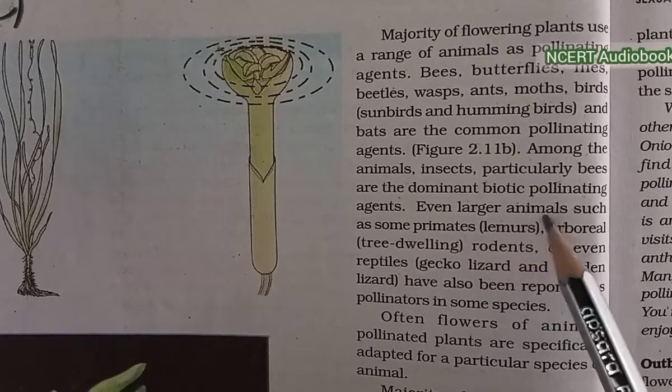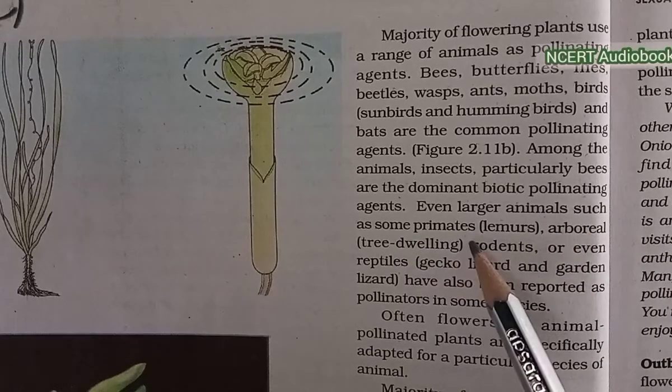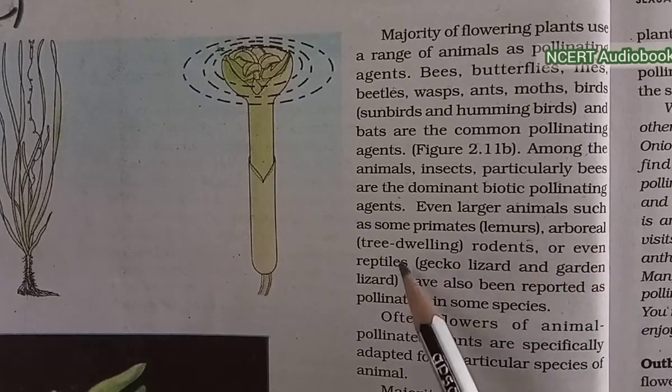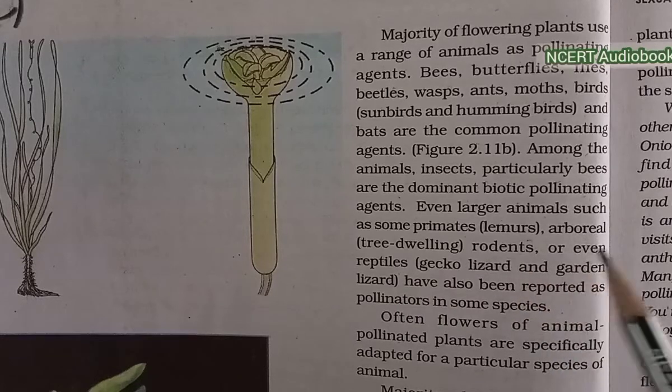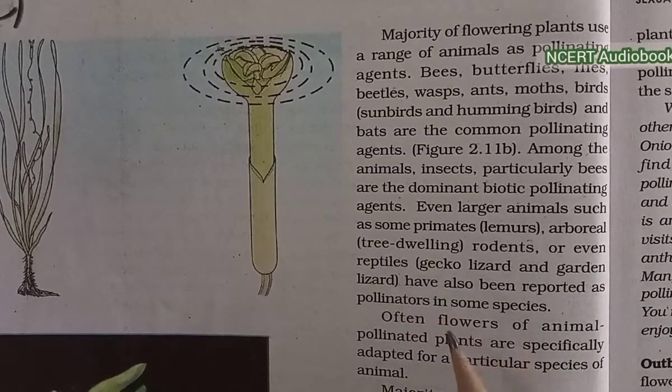Even larger animals such as some primates, lemurs, arboreal (tree-dwelling) rodents, or even reptiles have also been reported as pollinators in some species. Often the flowers of animal-pollinated plants are specifically adapted for the particular species of animal.